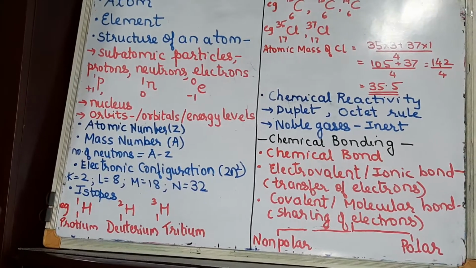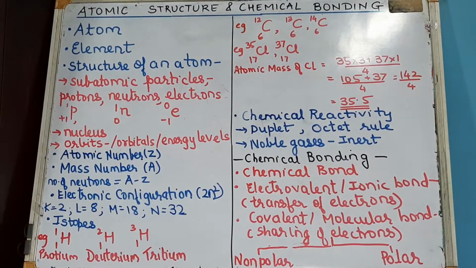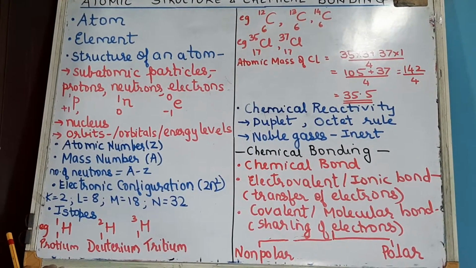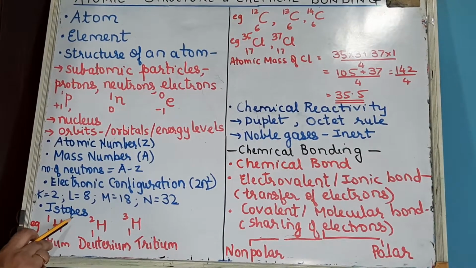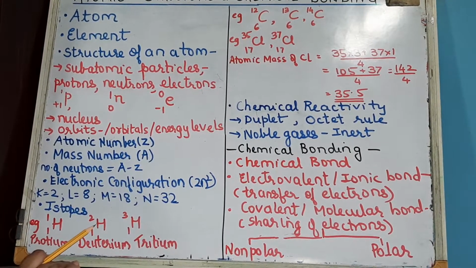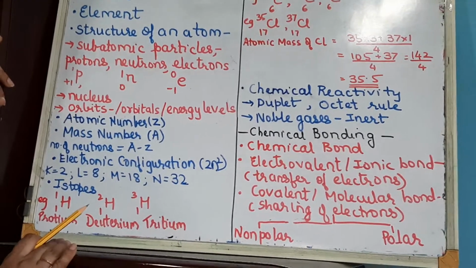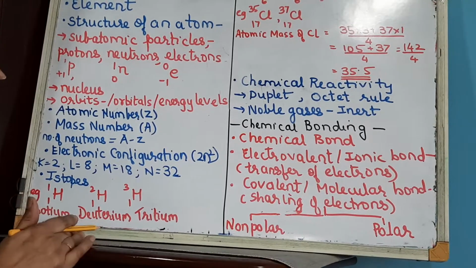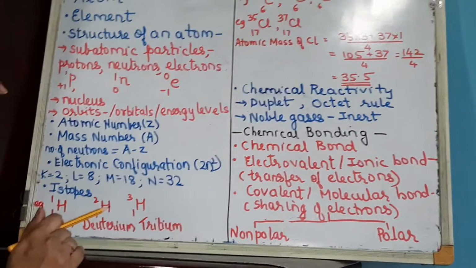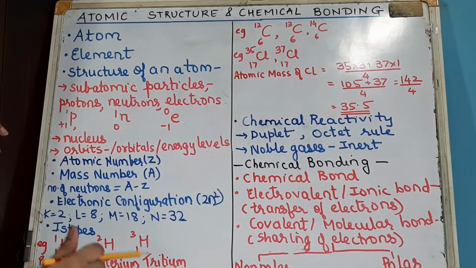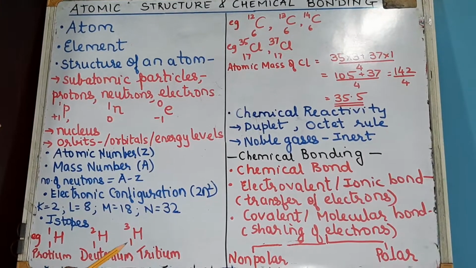Now coming to isotopes. You may have done this concept of isotopes in lower classes. Isotopes are atoms of the same element having the same atomic number but different mass number. Now if the atomic number is the same, it means the number of protons is the same, or in other words the number of electrons is also the same, and the mass number is different, which means the number of neutrons is different.